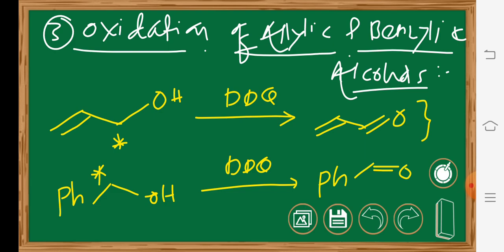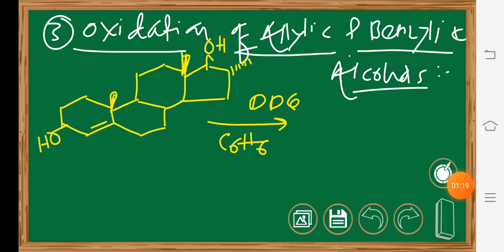So that's why, for making enones, DDQ is a very useful reagent. Looking at another example from the same category, this is an allylic alcohol, and it undergoes oxidation with the help of DDQ, resulting in the formation of a product having an enone moiety.